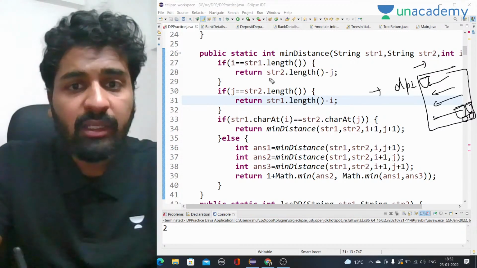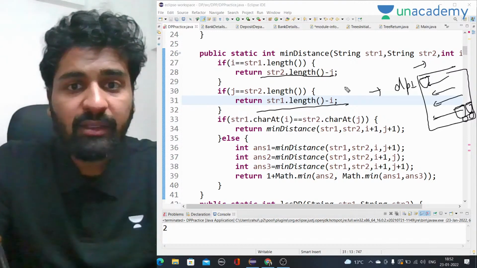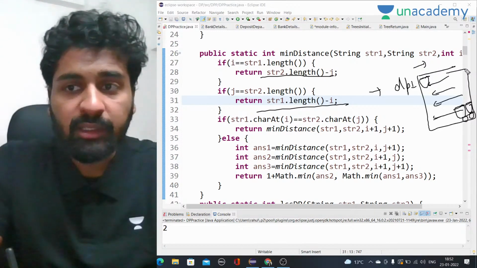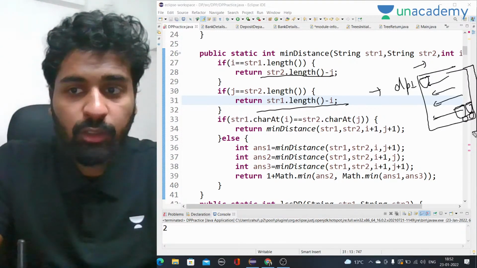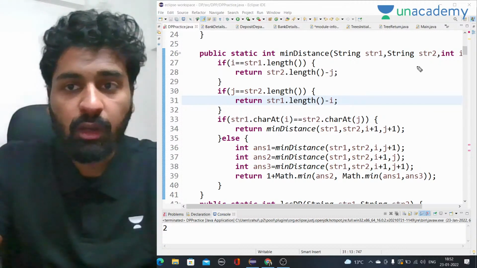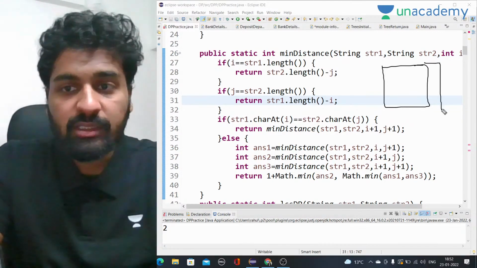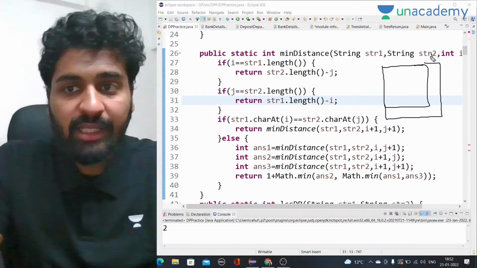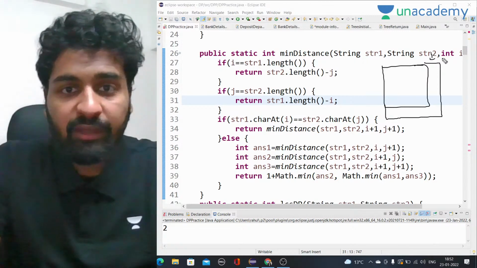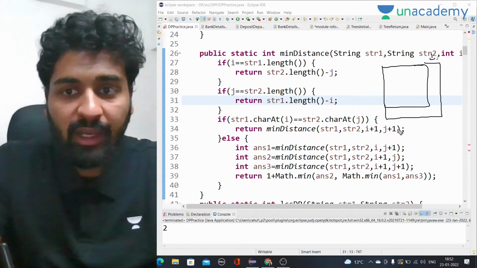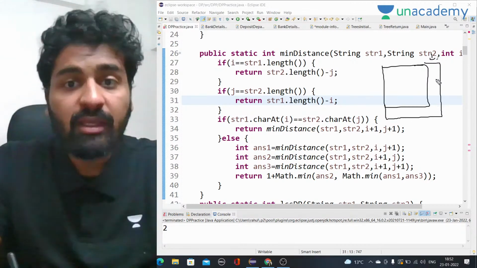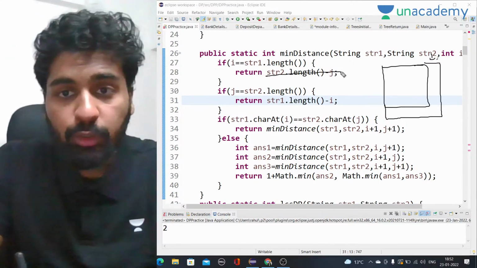The only thing is this: when I becomes str1.length, that means the extra row and extra column that we take. This actually represents the base cases, right? This is str1.length and this is str2.length. In this case, we have to actually put this part here.